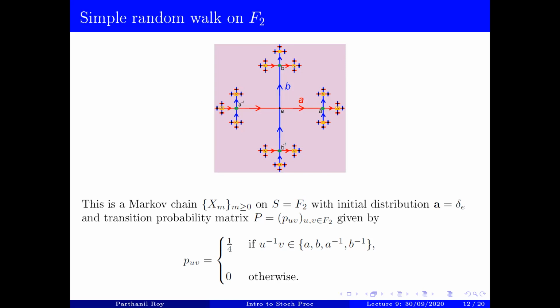You take the standard set of generators, look at the Cayley graph, and then start at the identity element, and take simple random walk in this Cayley graph, in the sense that at every time, wherever you are, you move to one of the neighbors in the Cayley graph uniformly at random, and so on. So essentially all of these simple random walks are actually simple random walks on the corresponding Cayley graphs, where the set of generators is the standard set of generators. But if you don't know what a Cayley graph is, don't worry about it. It's enough to understand these three examples for this course.